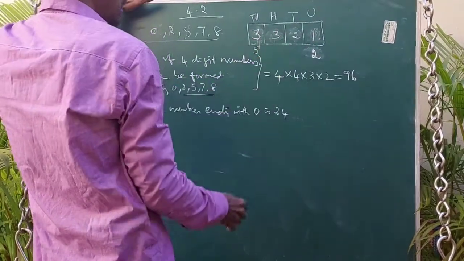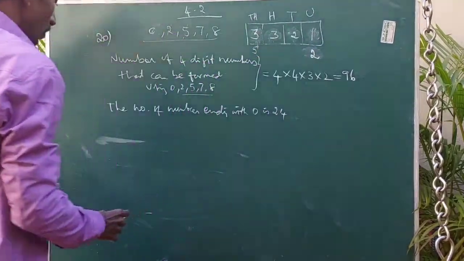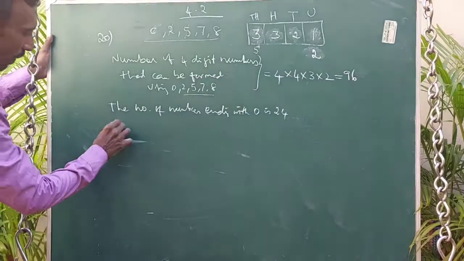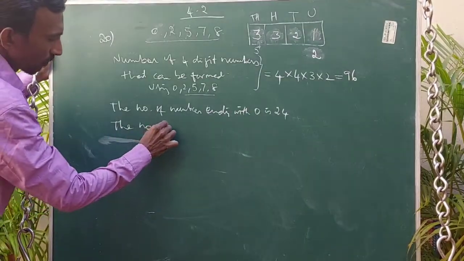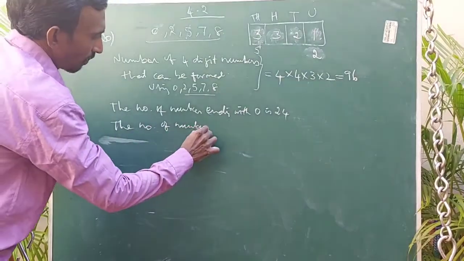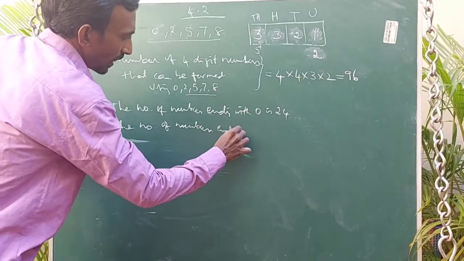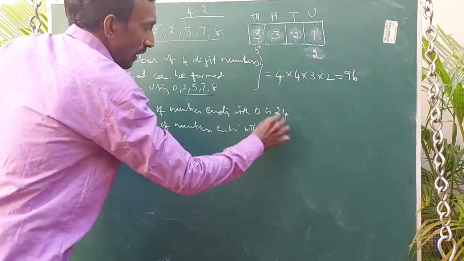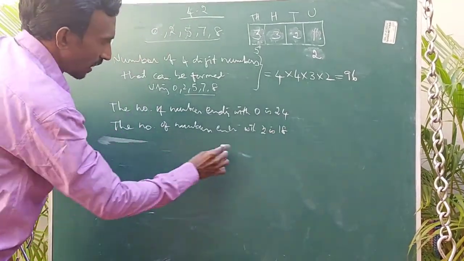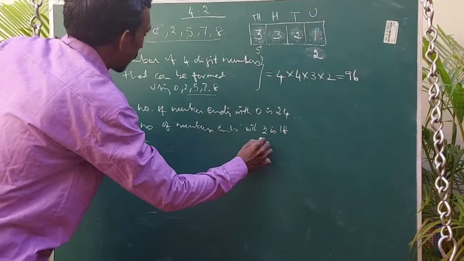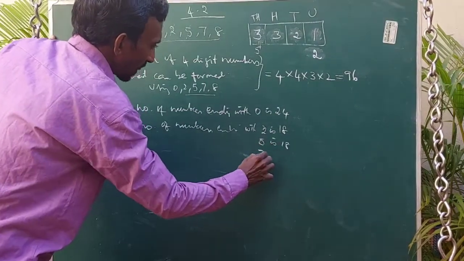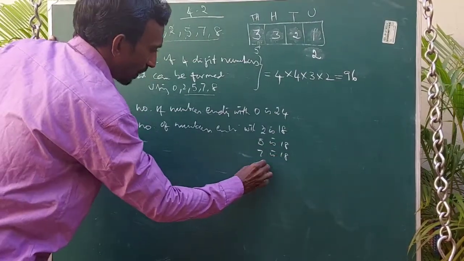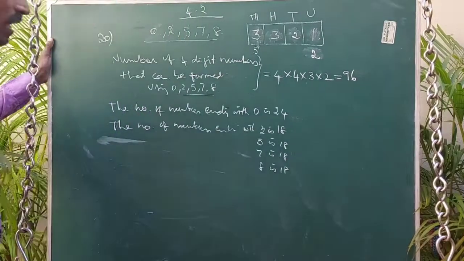So 3 into 3 is 9, into 2 is 18 ways. The number of numbers ending with 2 is 18. Similarly, the number of numbers ending with 5 is 18, with 7 is also 18, and with 8 is also 18.